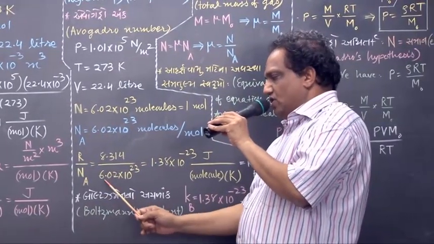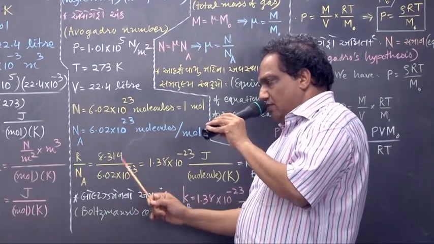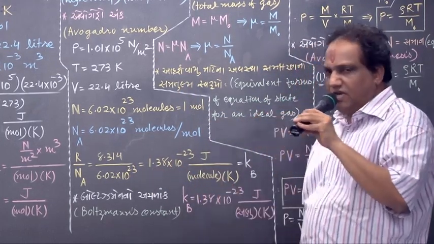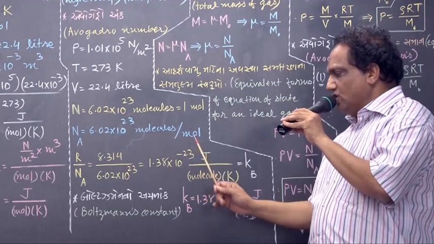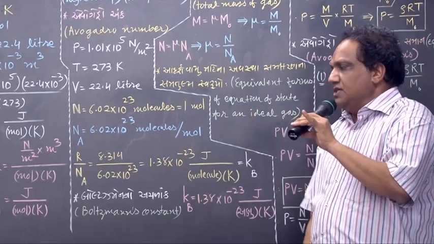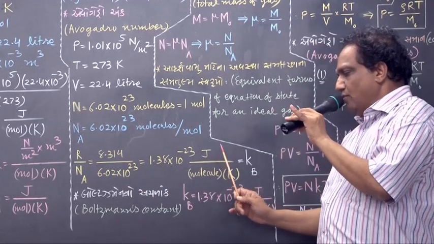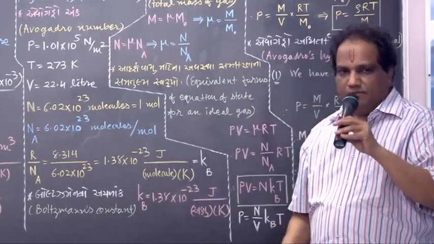Avogadro number 6.02 into 10^23. Now R divided by this, if you find out, the answer is 1.38 into 10⁻23. Wait. What about the unit of this part? The unit of this upon this comes out to be joule upon molecule into Kelvin.